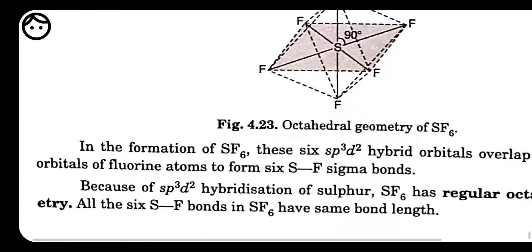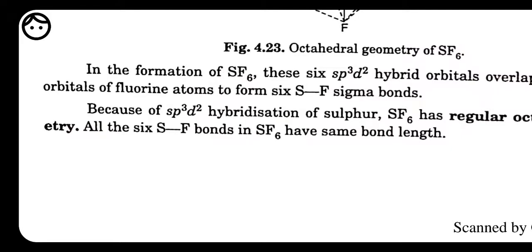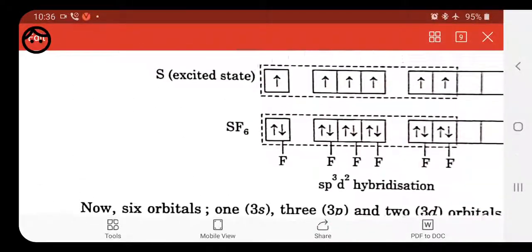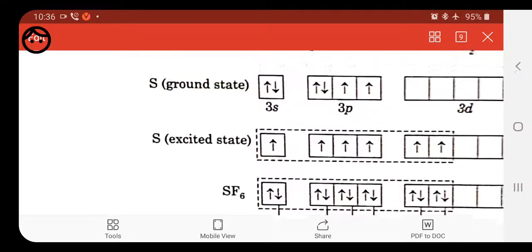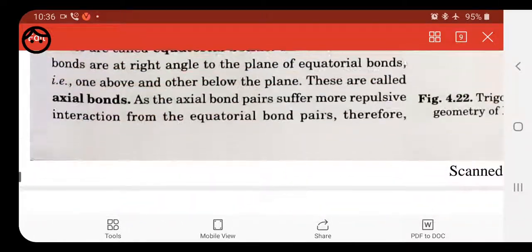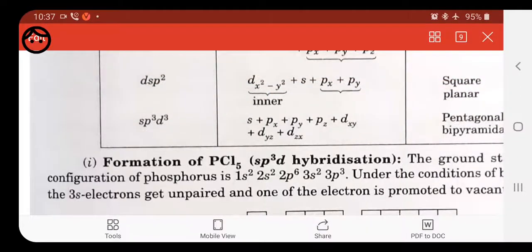So these are all about the hybridization, that is spd hybridization. We have these types: sp, sp2, sp3, sp3d and sp3d2 hybridization. Students, this hybridization is a very, very important topic. Some question will surely be asked from this section.